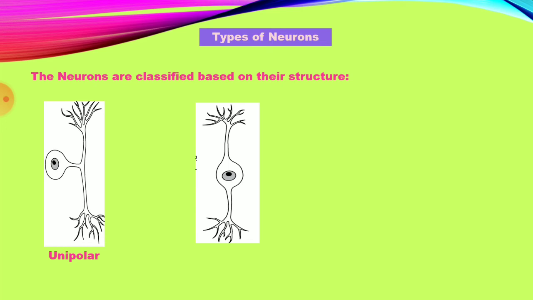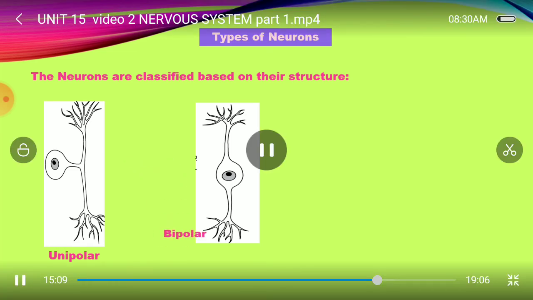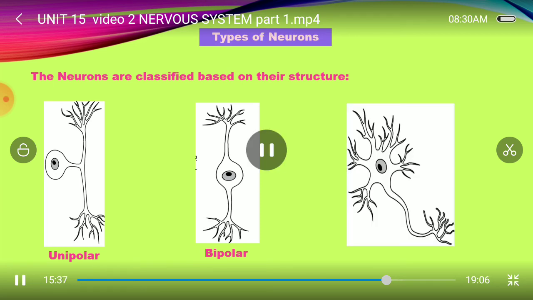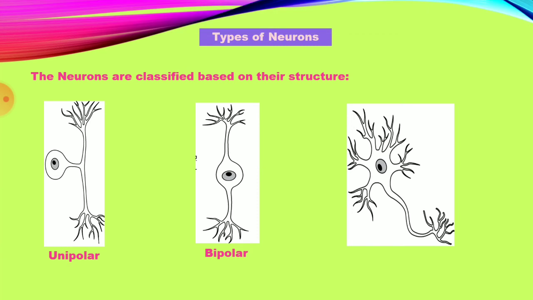Next, bipolar. The cyton gives rise to two nerve processes, of which one acts as an axon while the other acts as a dendron. The third one, multipolar, because the cyton gives rise to many dendrons and an axon, so it is called multipolar.